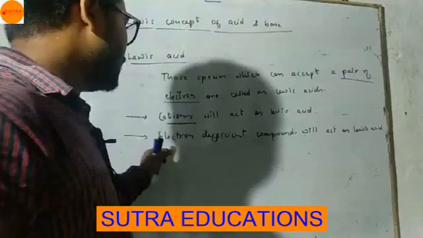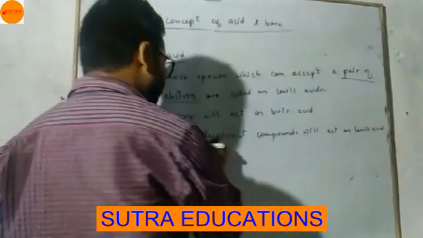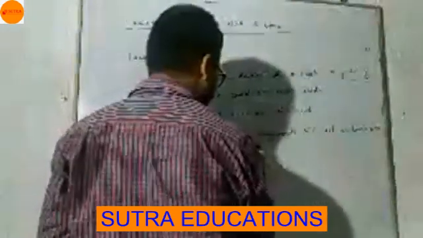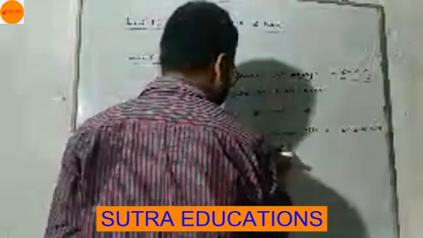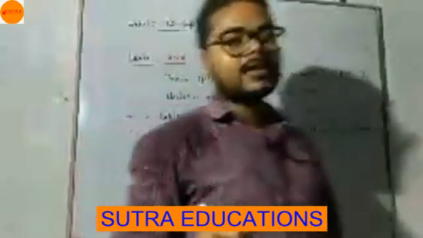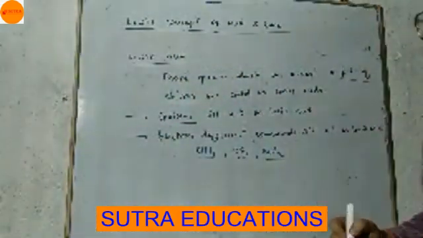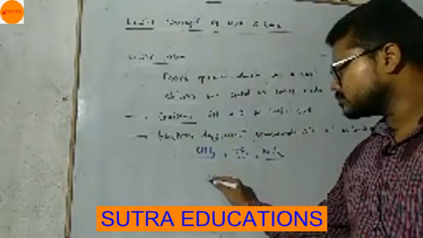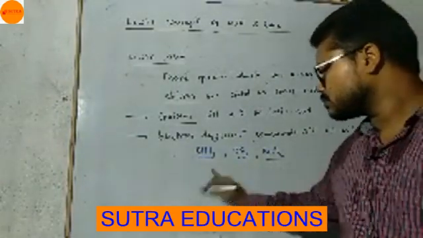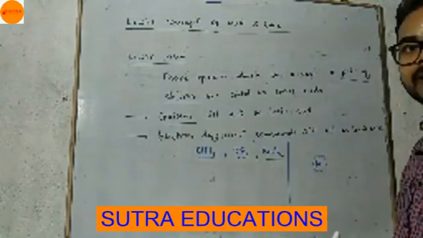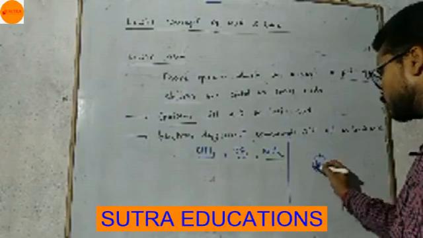Compounds like AlCl3, like BF3, like BeCl2, all these are electron deficient compounds. How are all these electron deficient compounds? Aluminium, valence electrons present is 3, 2, 8, 3, 13.